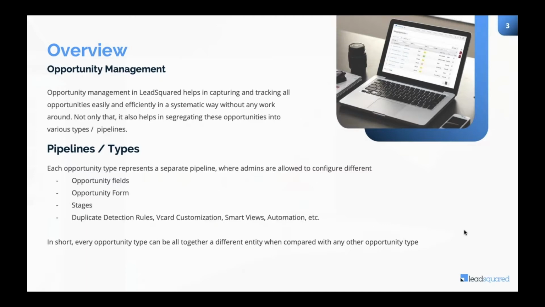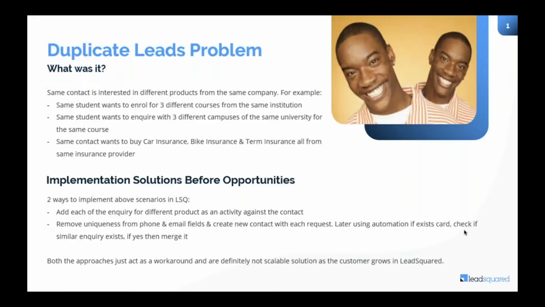You will be able to see the V-cut, which is fully customizable. That is what you want to see there. Only those specific fields can be placed, followed by the smart views, the automations, everything. Everything is specific to the pipelines, and you can create n number of pipelines. If today you start with 2 verticals, tomorrow you may want another 3 verticals mapped into your account. The same account can be extended for 3 more different business verticals. That's what we call pipelines.